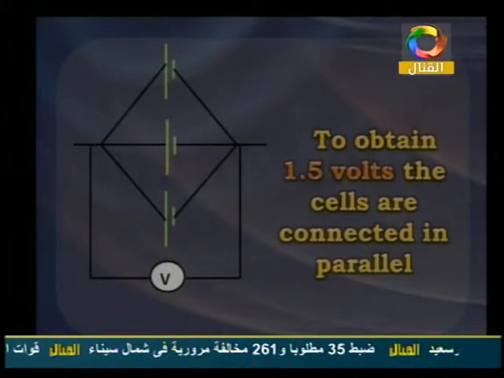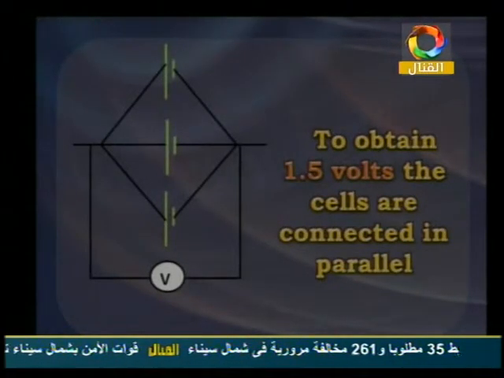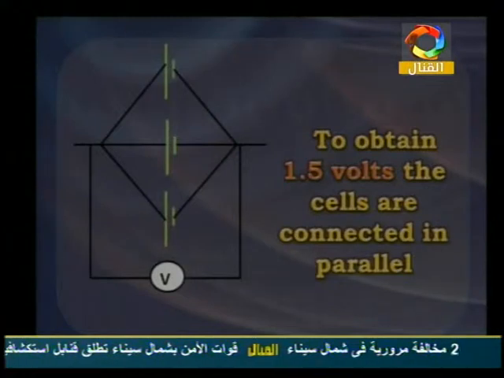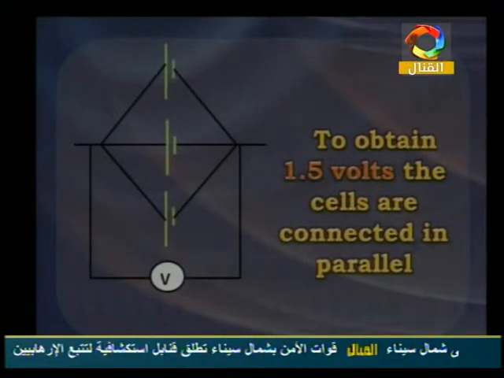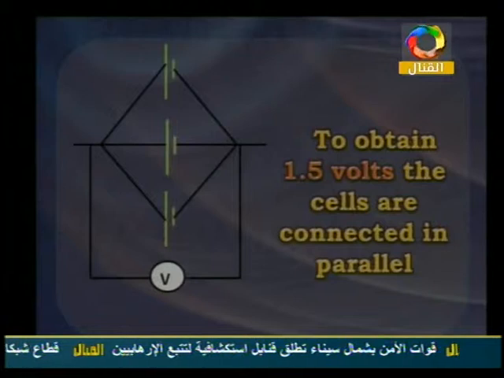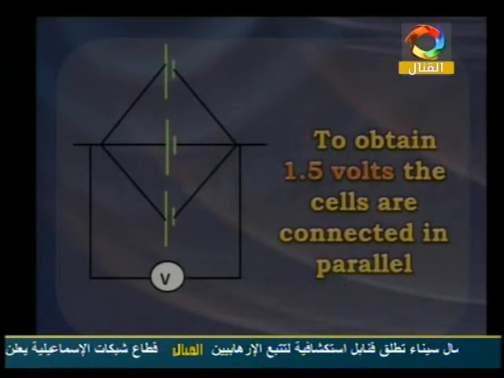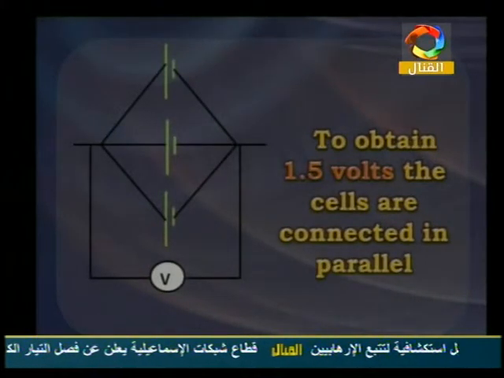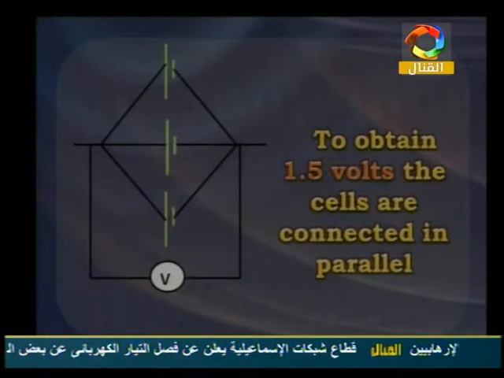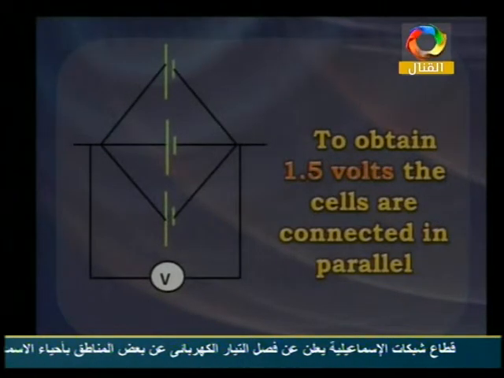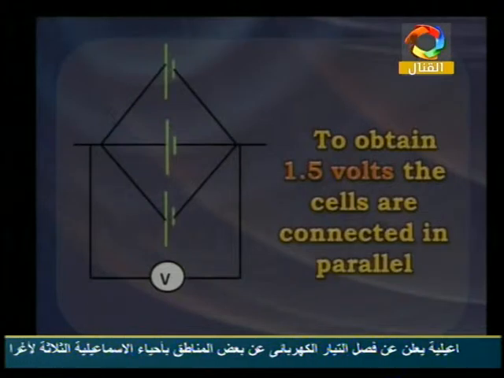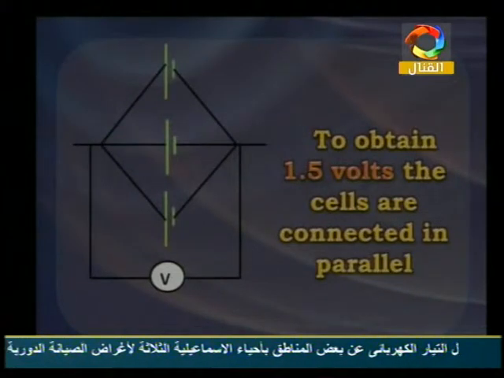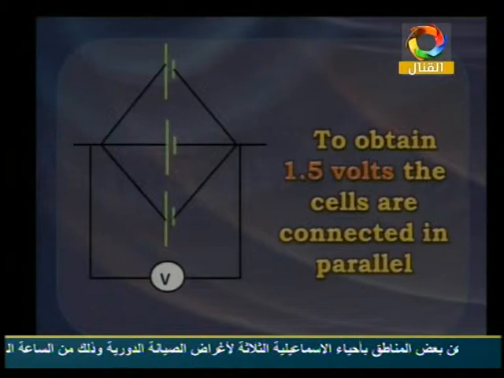We must make the connection in parallel. It means all negative poles are connected to each other at one point, and all the positive poles are connected to each other at one point, and we have two points connected to the voltmeter to measure the number of volts produced by this, and it will be 1.5 volts.